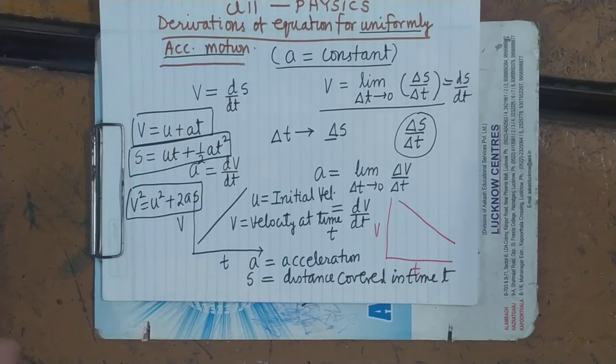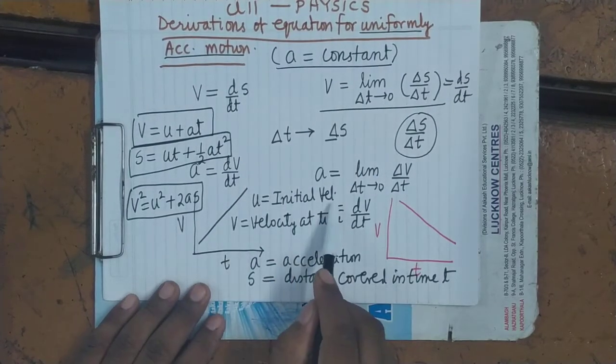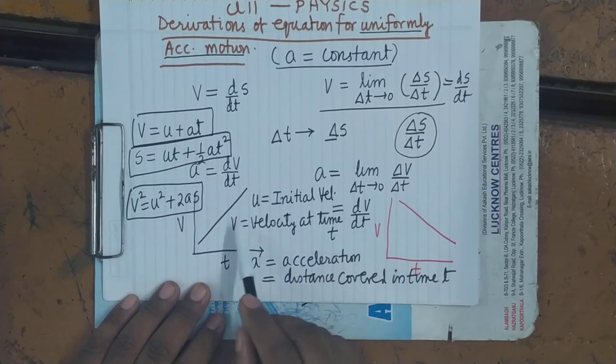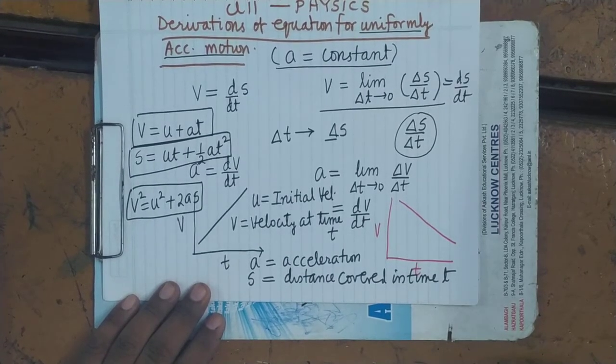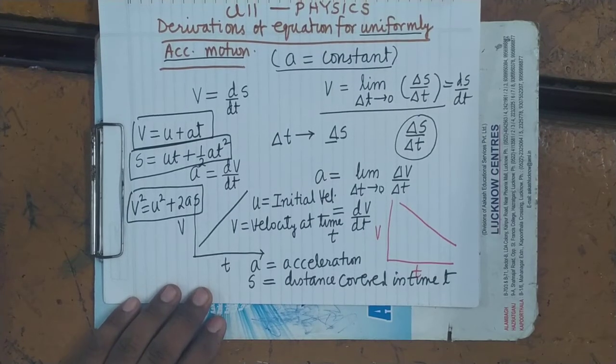So these are the meanings of symbols. U is initial velocity, meaning velocity at time t equals 0. V is final velocity, that is the velocity at time t. A is acceleration. S is the distance covered in time t. In class 9th, you have done its derivation by graphical method.